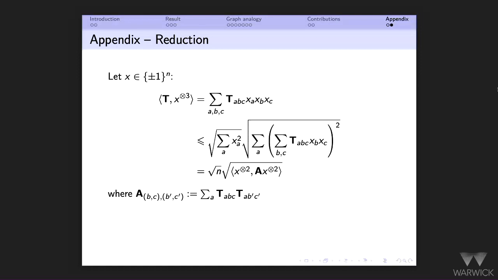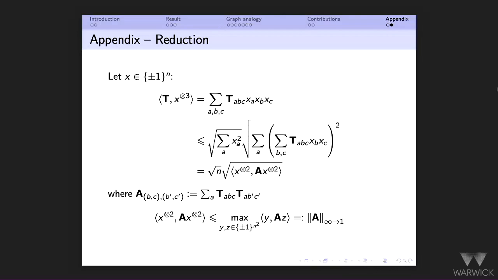I'm applying Cauchy-Schwarz on x. So this is in the second step. And now x is a plus minus 1 vector, so one of the two terms becomes just square root of n. And the other is this quadratic form over some matrix A that has entries depending on T. So you see that this matrix A has dependencies in the entries, and that's why the graph analogy makes sense.